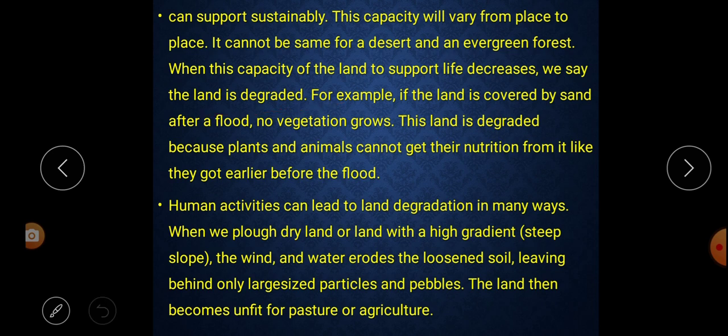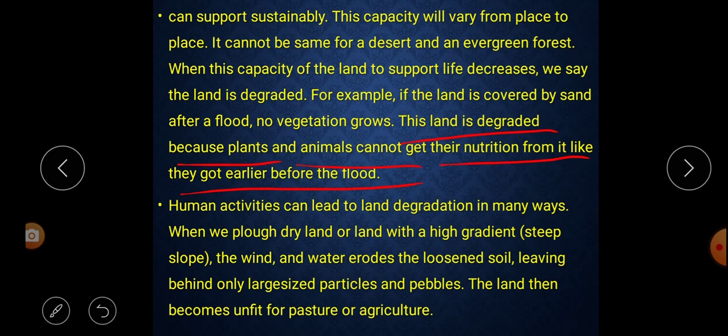Let's take an example. For example, if the land is covered by sand after a flood, no vegetation grows. We know that during the flood or in the rainy season, maximum land is covered with sand. Through how? Through the flood. And in that land, no vegetation grows or no plants grow over there. This land is degraded because plants and animals cannot get their nutrition from it like they got earlier before the flood. So now this land is degraded.